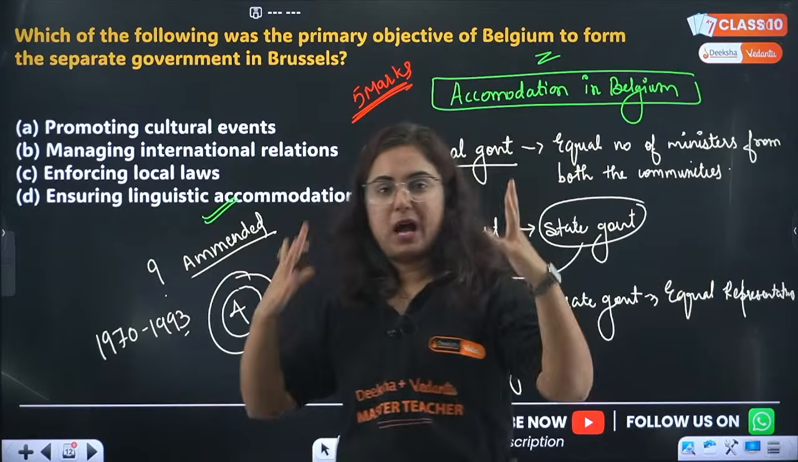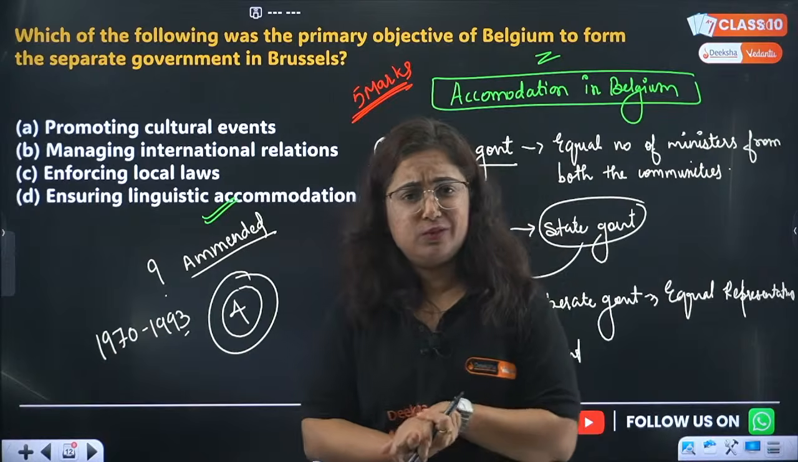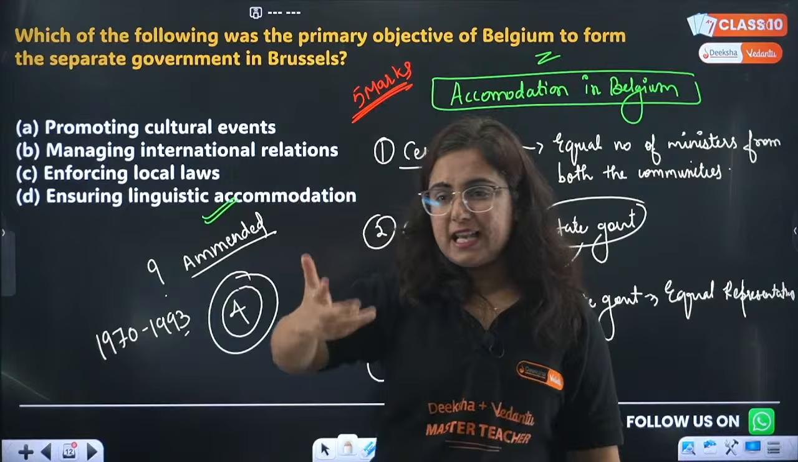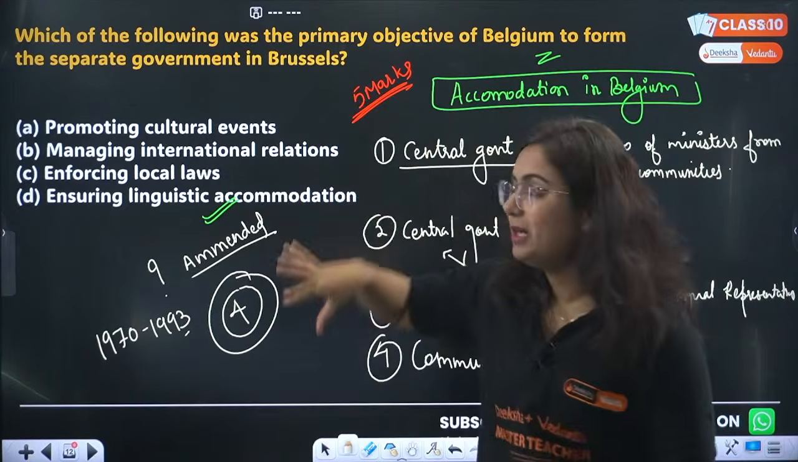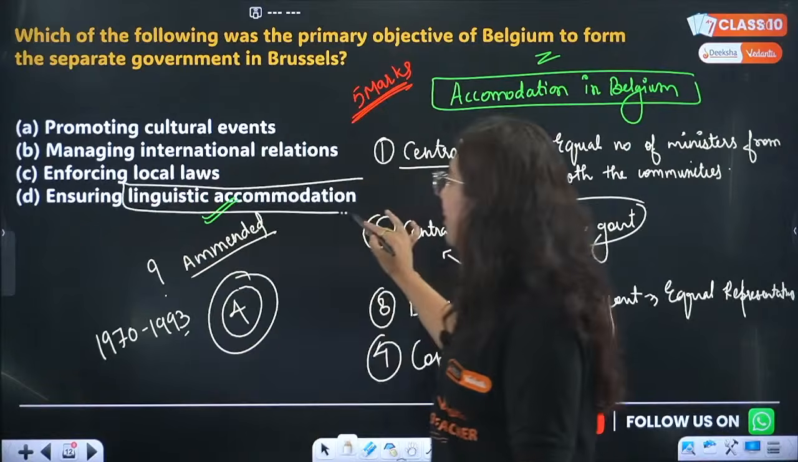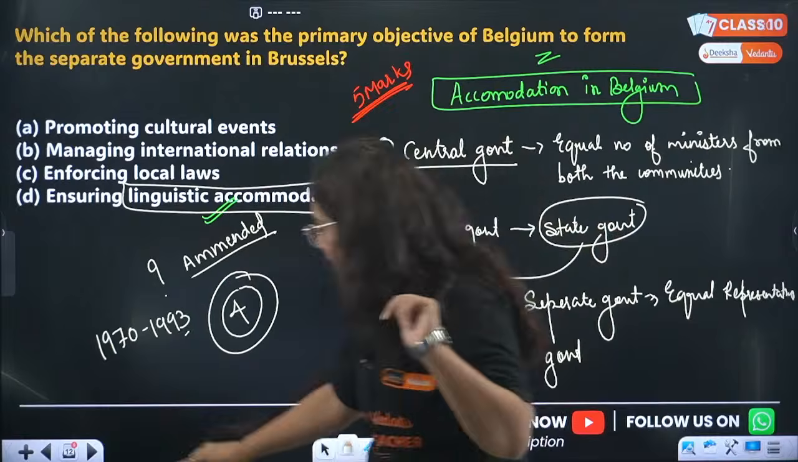Consider it as your backlog being cleared in today's session, where we are solving multiple questions and even the long questions too. So I hope this is very, very much clear. Yes, Rupa, it is about community government. So this was done to promote linguistic accommodation in Belgium. Okay, very good. Next question.